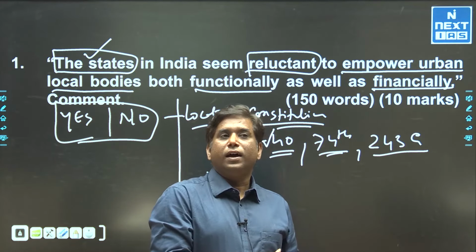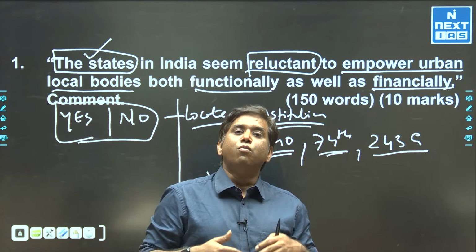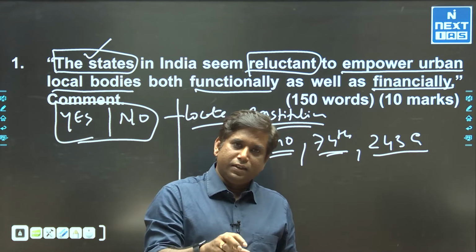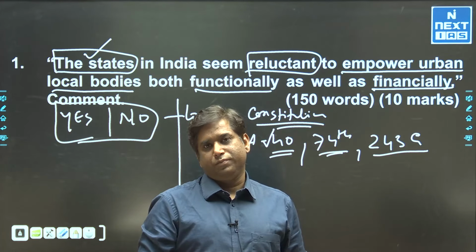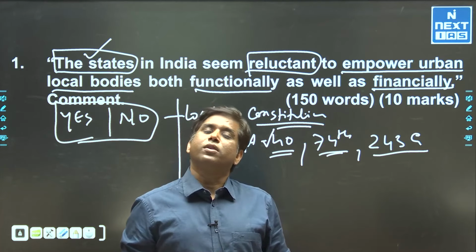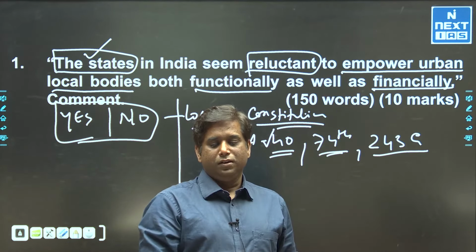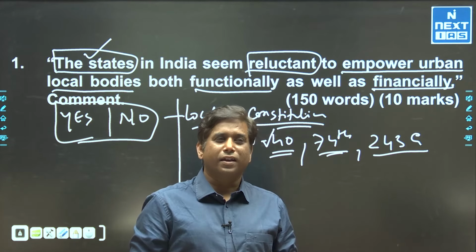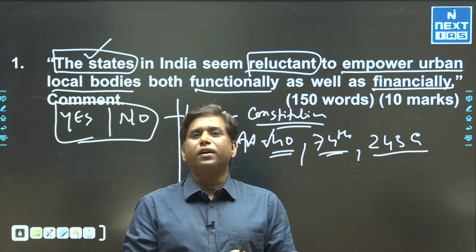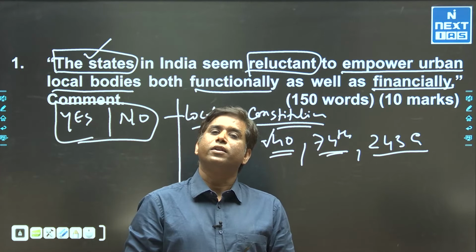They believe that the state should basically have more work than the urban body, so their share is quite less. Then in the Finance Commission there is no representation, so whatever their requirements and demands are, they have rarely been addressed. Budget constraints are there, CAG reports are there. In all these references, every time urban bodies have been denied their due financial rights.